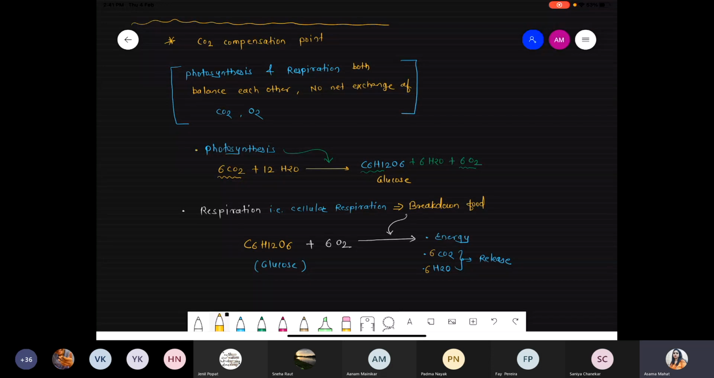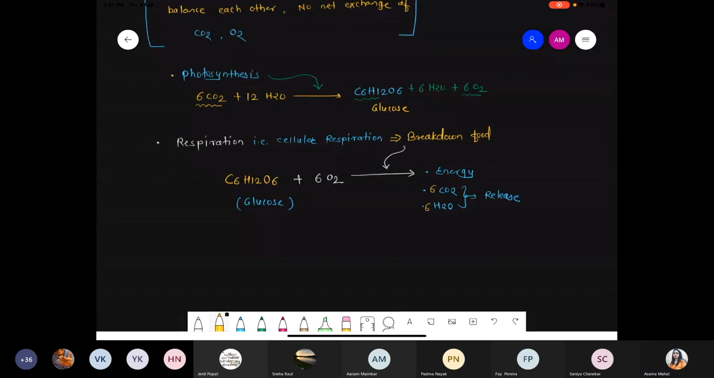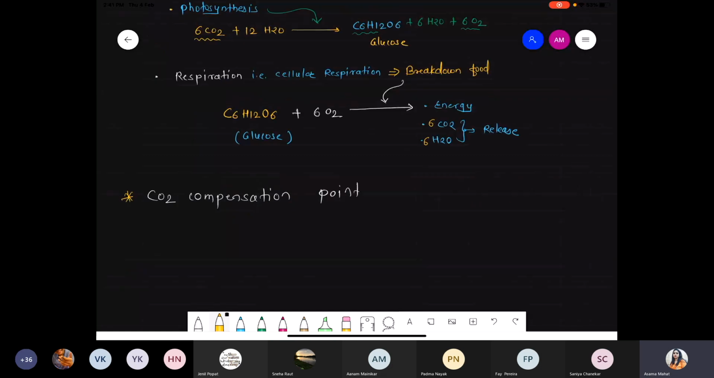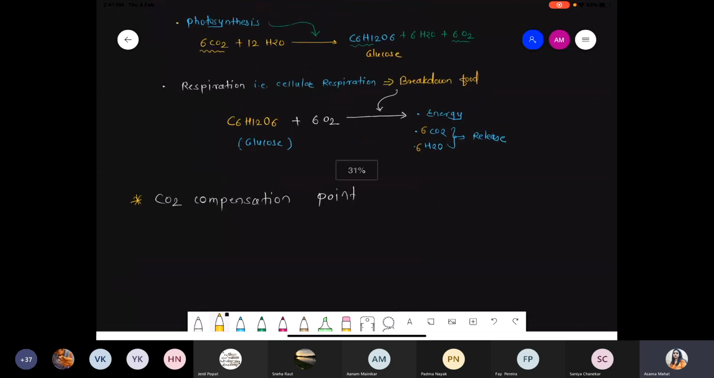Now the value for the CO2 compensation point in C3 plants. Actually it's one terminology; a question will not be made on the value, so I'm not giving that part. If you want extra information, you can go through the module and you will get the values. I'm telling you only the exact rate. CO2 compensation point is more in case of the C3 plant, then less in case of the C4 plant, and the least in case of the CAM plant.